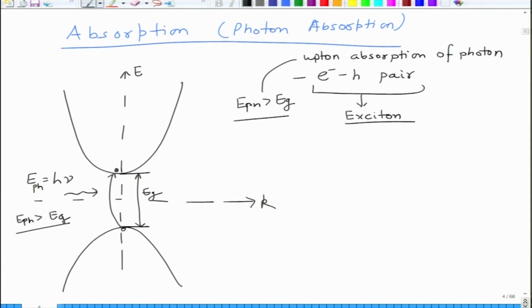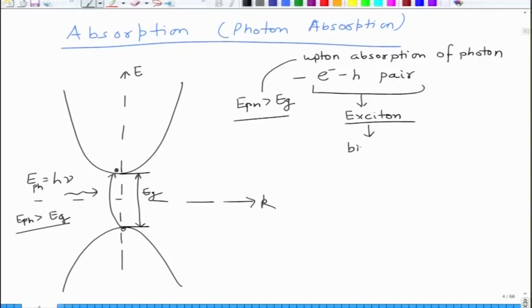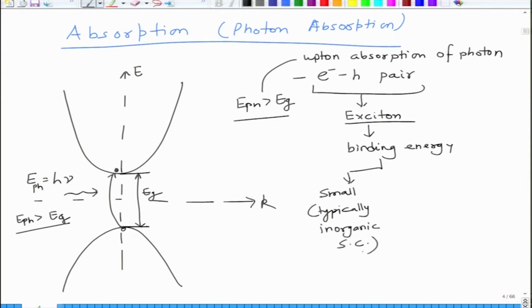So as a result electron and hole are separated very easily, they do not recombine, but in a semiconductor like an organic semiconductor, the binding energy is quite high. So exciton binding energy is small in case of typically inorganic semiconductors, but it is large in organic ones.